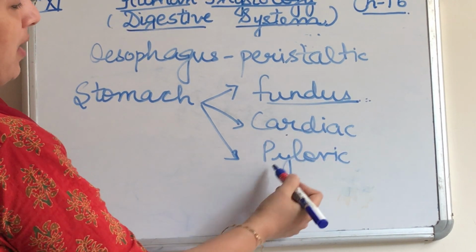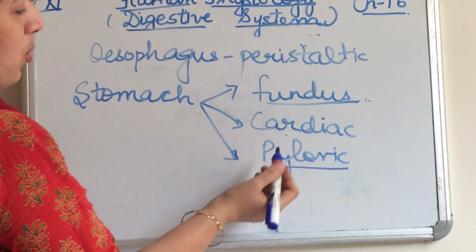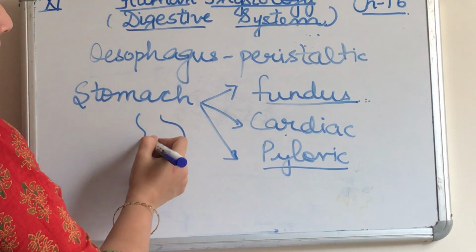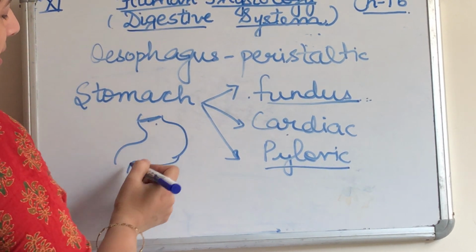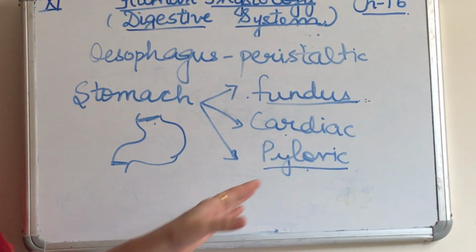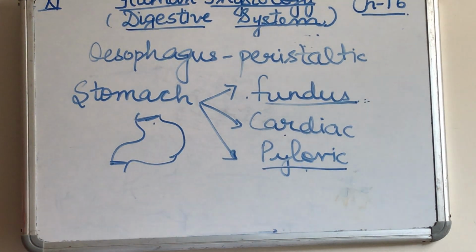Then is the cardiac part and the pyloric part. On the lower side, near the pyloric part, is the pyloric sphincter.